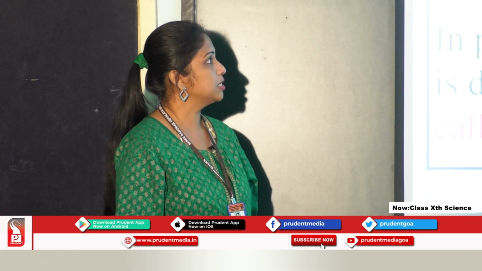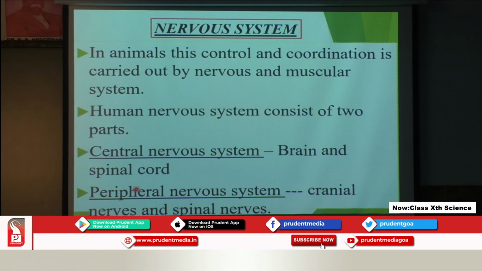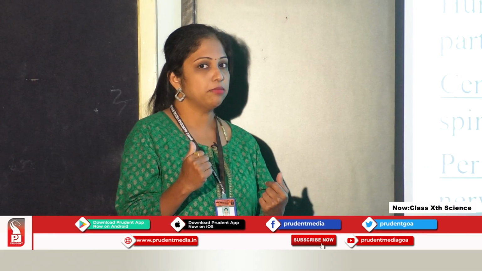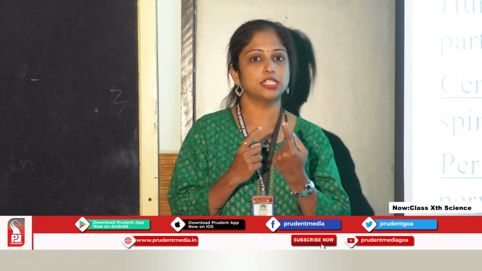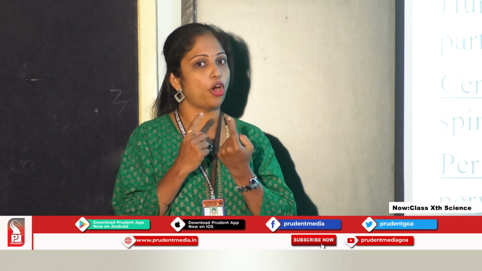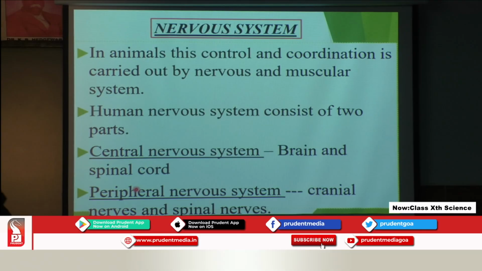So, now let us first see the nervous system. In animals, this control and coordination is carried out by nervous and muscular system. Now, why muscular system? In the previous slide where I had shown you a dog chasing a man, we have seen that your eyes sense a danger and your leg muscles have to move, right? Only then there will be proper response to the stimulus. So, there has to be proper coordination between the nervous and the muscular system, right? So, that is why the muscles also are important here.